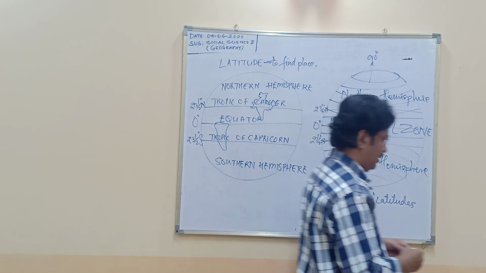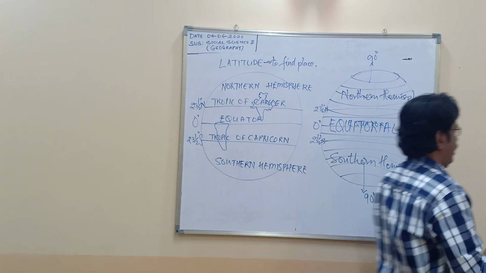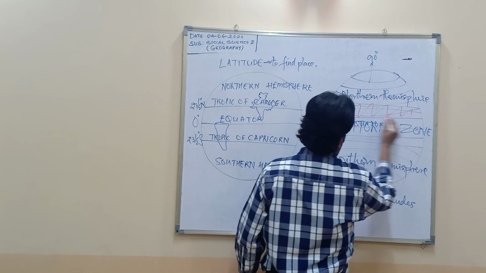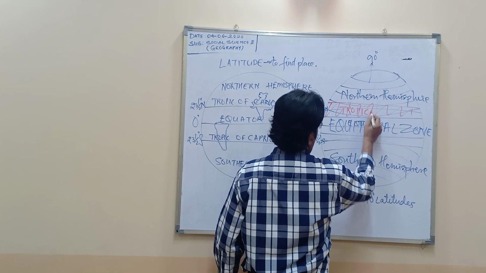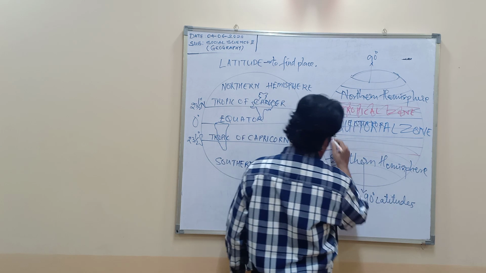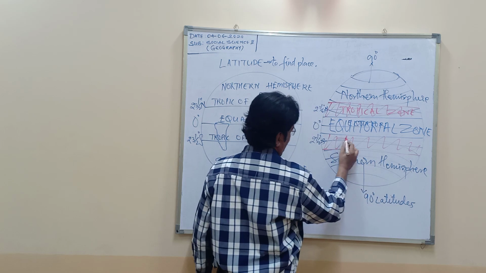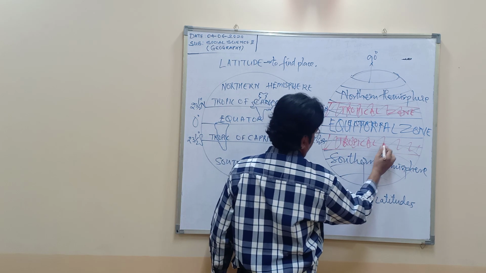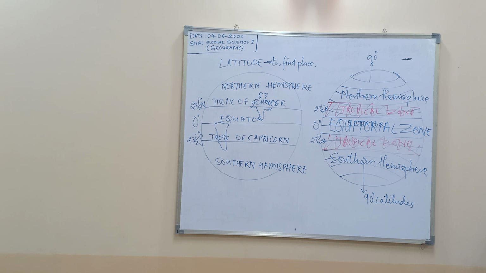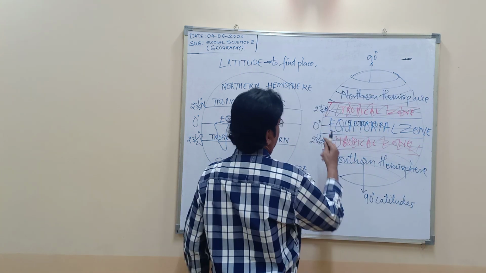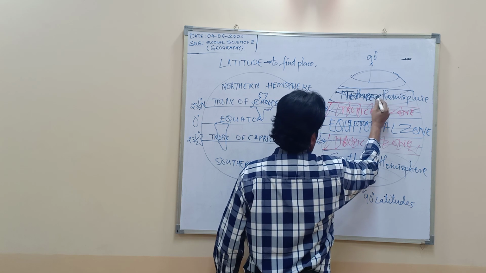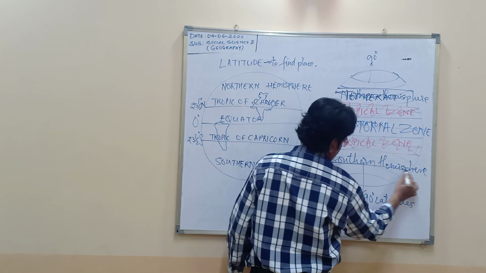Then after that you have your tropical zone, which is between the tropics, and in the same way here in the south. Then the next zone is your temperate zone, north and south both, no differentiation at all.